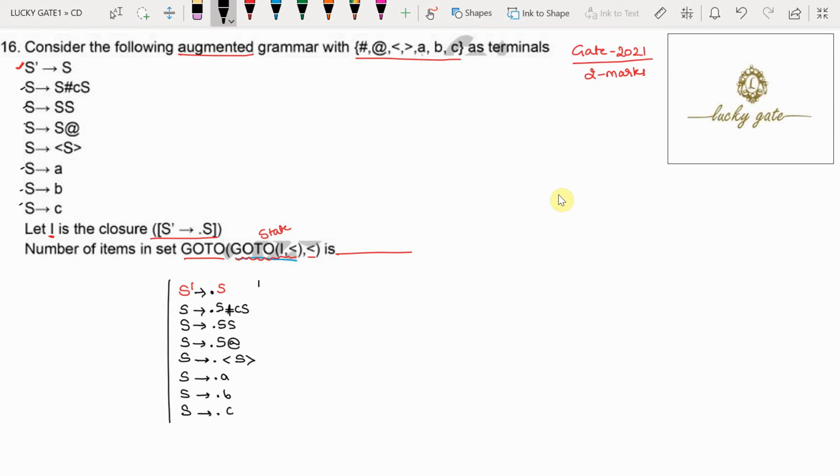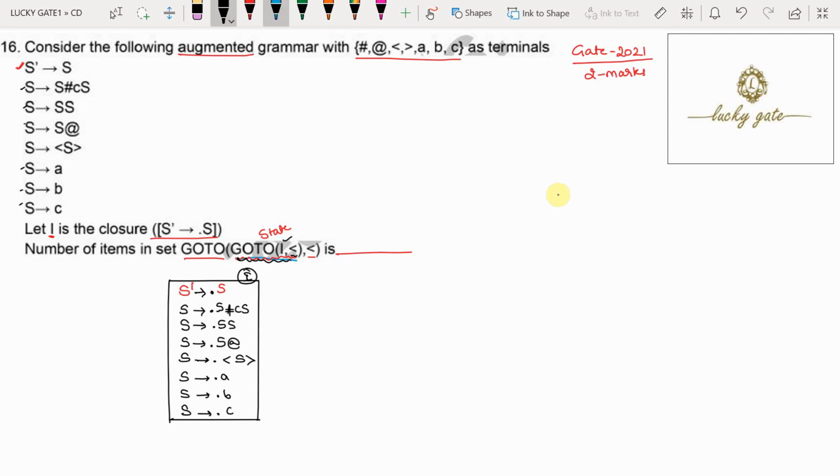Now have a look, I am calling this state I. Okay, now what is the question? We need to find goto of I comma lesser first. That I is the state, this one. From this state we need to find a transition with respect to lesser.